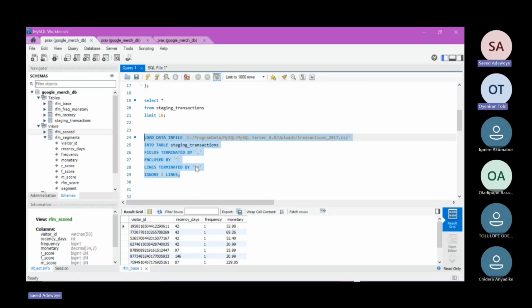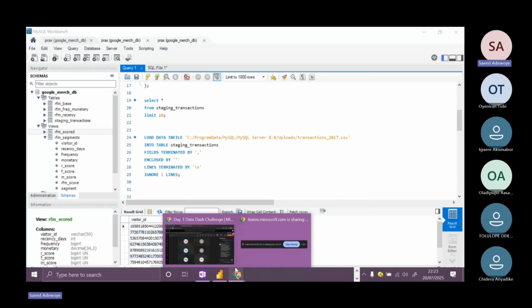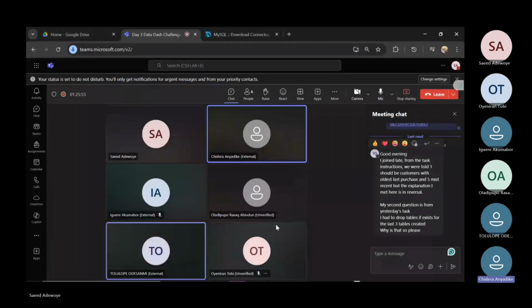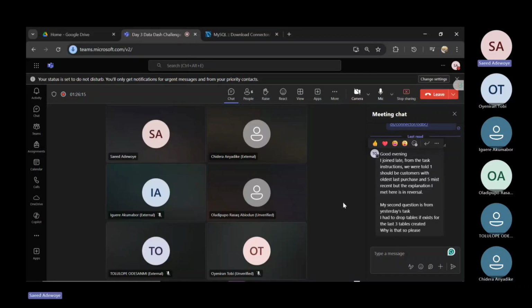Okay, sir. All right. And then, somebody has a question. When you were talking about the code of that view, you mentioned two things, view and something. I didn't really get it. View and table? Yeah, view and what? And table in SQL. There's a difference between view and table.